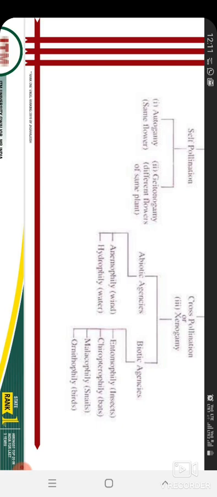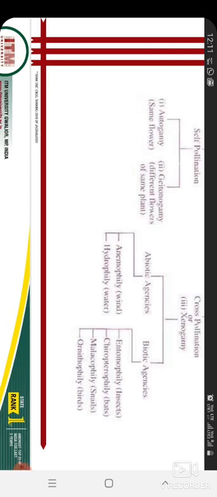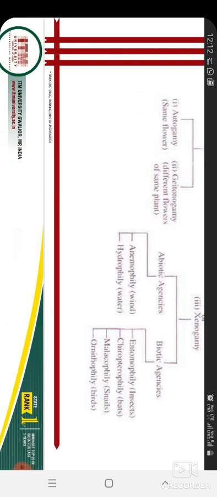Abiotic agents, that is wind and water. If pollination is through wind, it is called anemophily, and if it is through water, it is called hydrophily. Some biotic agents are also there. If it is through insects, then entomophily; if through bats, chiropterophily; if through snails, malacophily; if through birds, ornithophily.